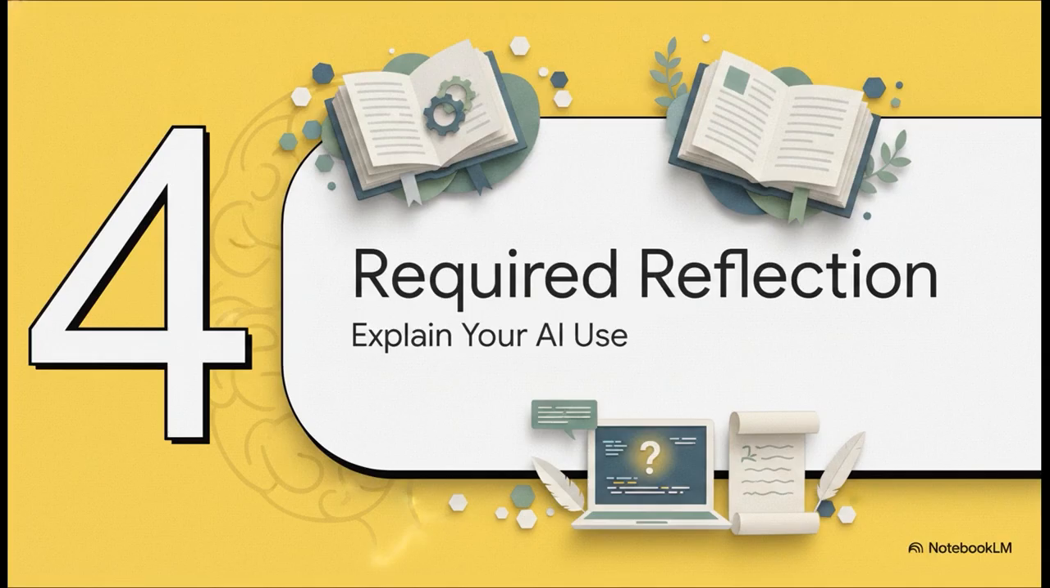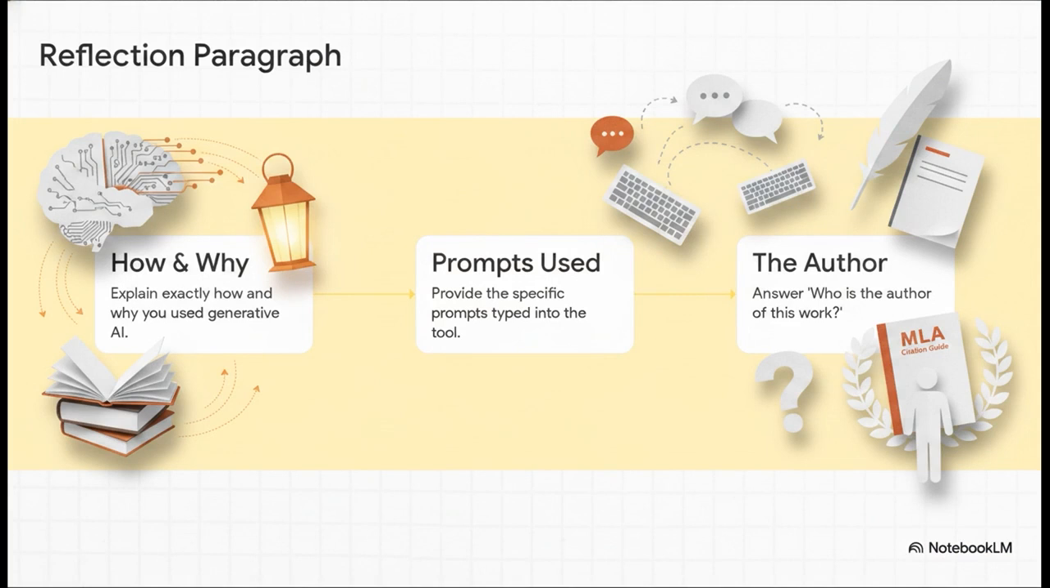The required reflection paragraph. Merely citing the AI tool on your works cited page is not enough. If you use generative AI during your writing process, you must include a brief reflection paragraph at the very end of your assignment. This paragraph must include 1. An explanation of exactly how and why you used generative AI. 2. The specific prompts you typed into the tool.